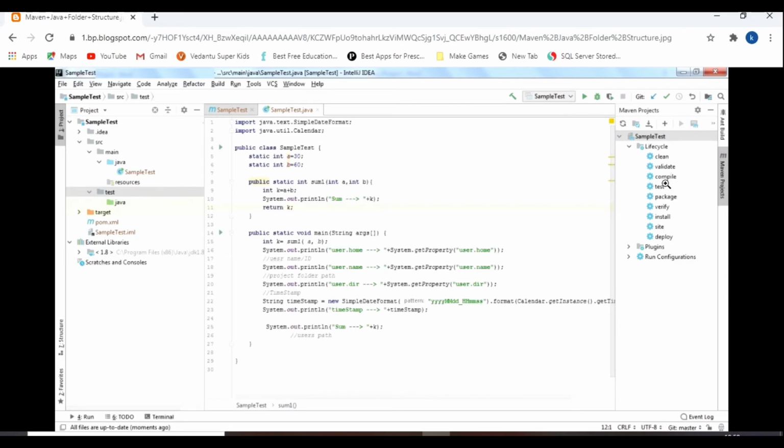You see validate, you can compile, you can test, and you can package this Maven project as well. You can install all the dependencies. You can deploy also, as a jar file. So you can do all these things without any extra effort programmatically.